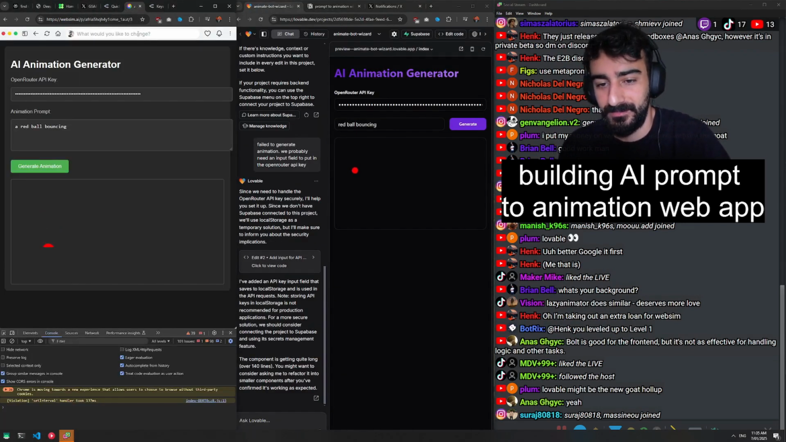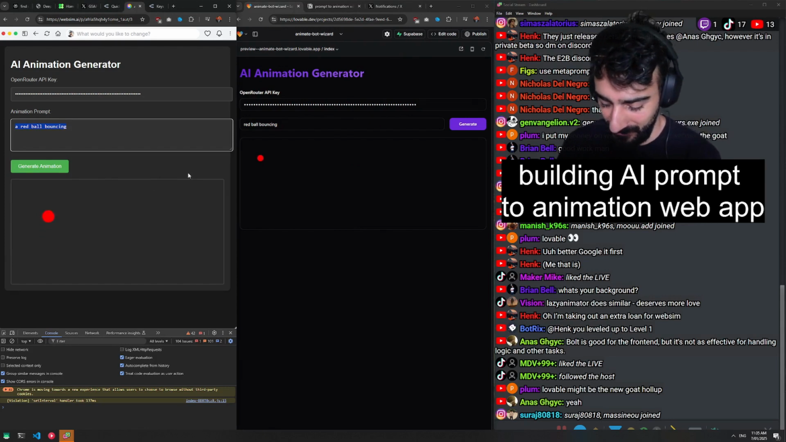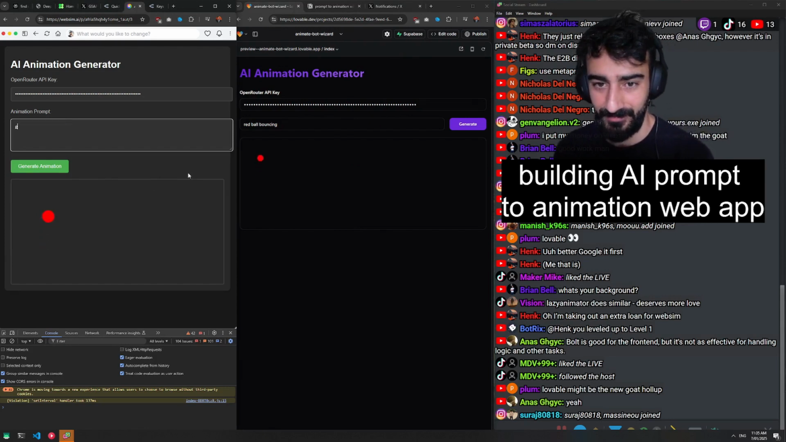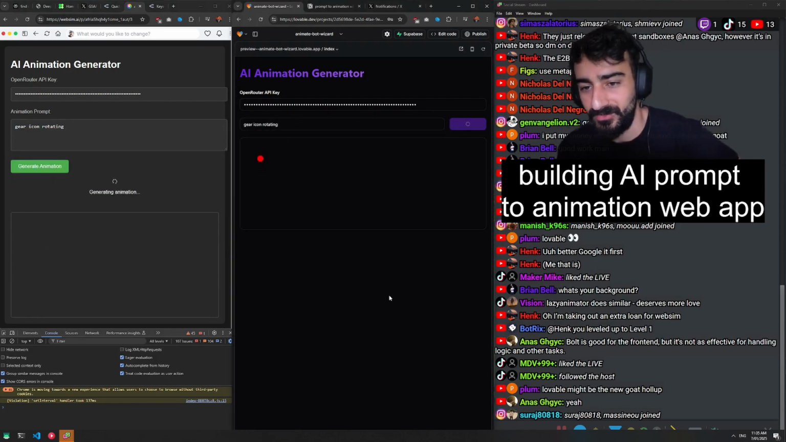Red ball bouncing, amazing. Now, what should our next test be? I want to do icons. What's a kind of gear icon rotating? Let's try that. Gear icon rotating. Can it do icons?